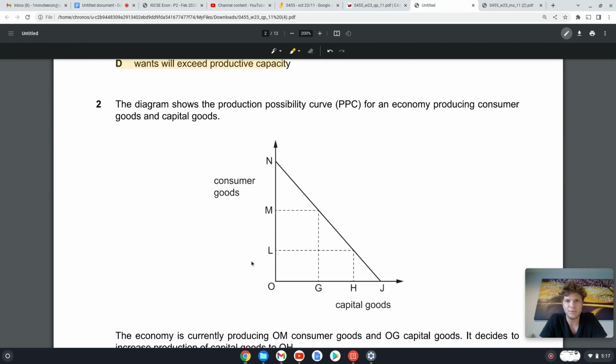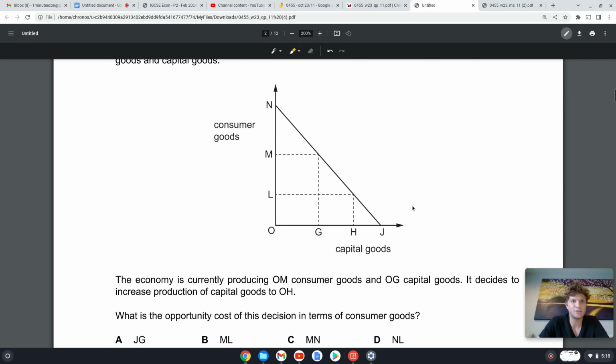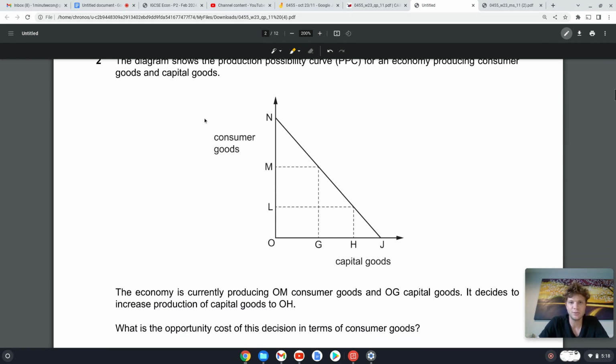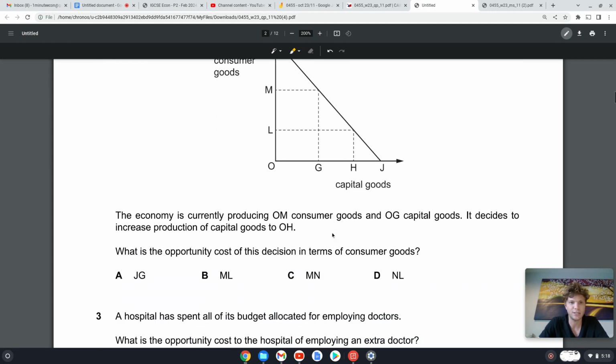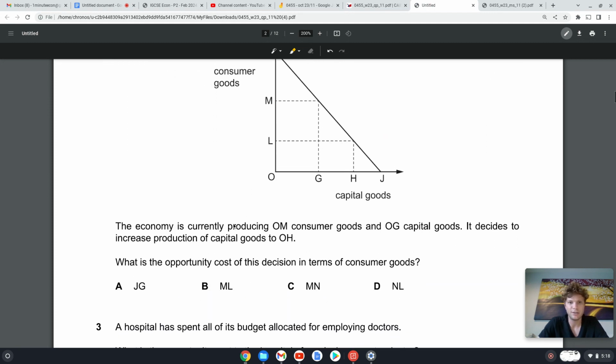Okay, 2. The diagram shows the production possibility curve of an economy producing consumer goods and capital goods. So consumer goods on the Y, capital goods on the X. Currently the economy is at OM consumer goods and OG capital goods, so we're over here, and then we decide to increase the production to OH. So we've increased from G capital goods to H capital goods.